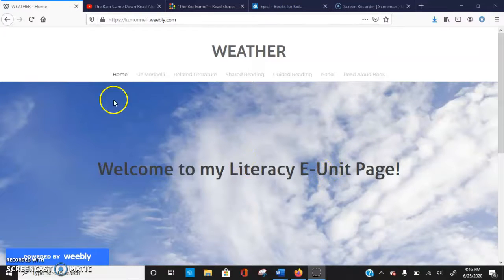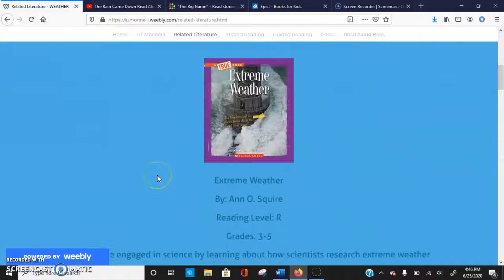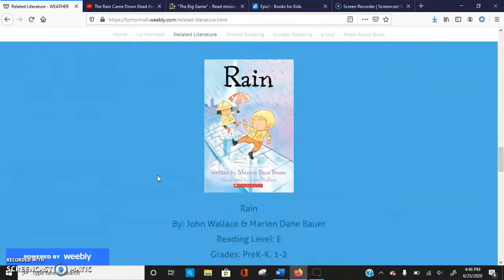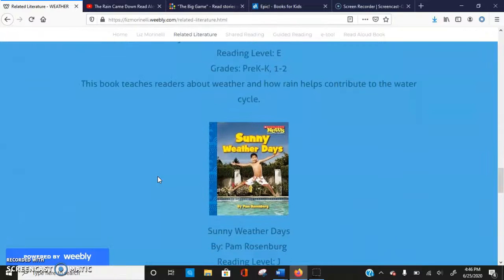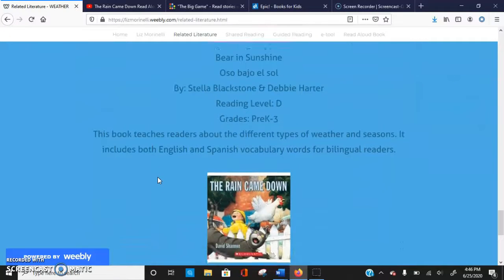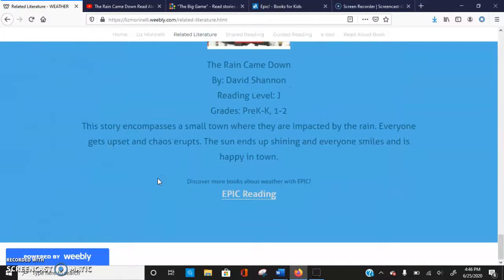reading. The first link here is related literature. I have included various books with different reading levels. I have also included text for English language learners. I think that this is an important component to include. I determine the right book for students by focusing on the various reading levels and by relating them to the theme of weather. I have also added a link to my Epic book collection that includes more books related to the theme, which you can see by clicking here.